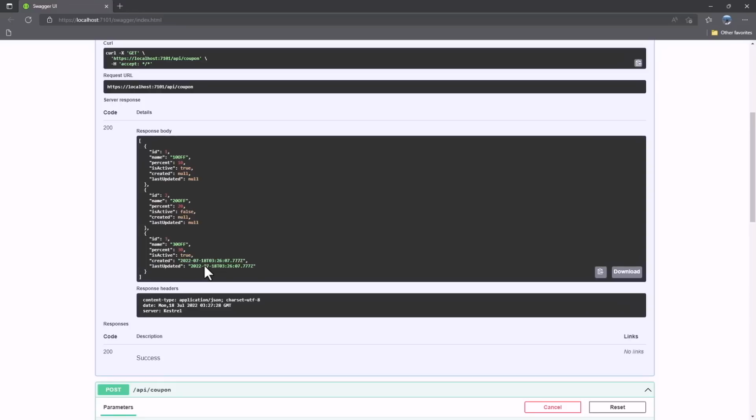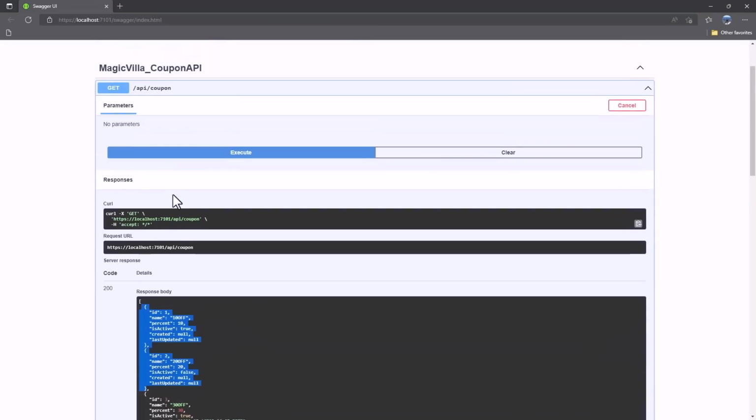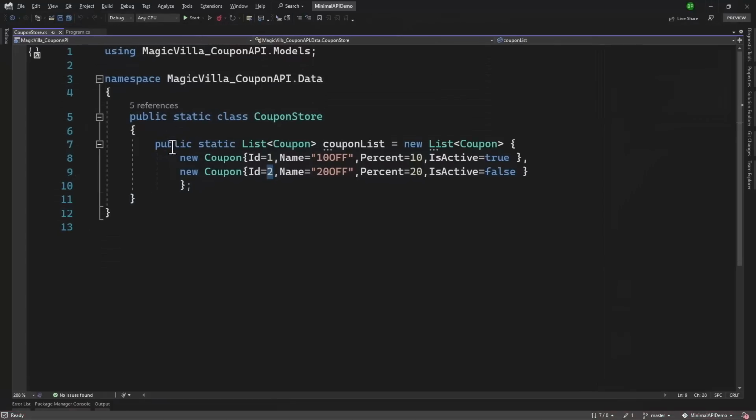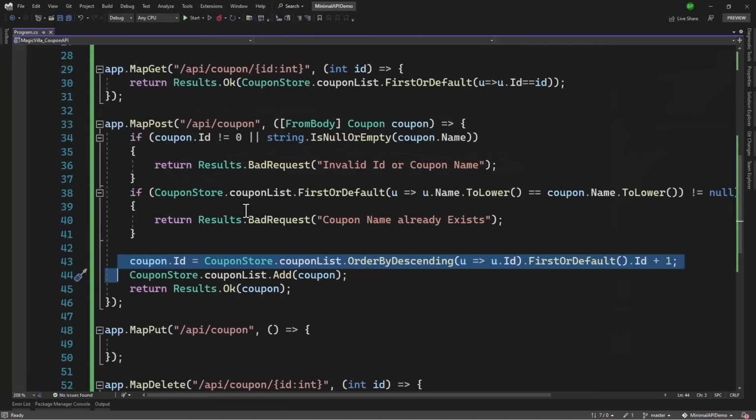But again, this is a temporary data store. When you restart the application, your coupon store will be back to the first 2, which are the defaults that we have. So keep that in mind. We are not storing this in database. It is temporary and in memory. So perfect, our post is working as expected. Let me continue from the next video.